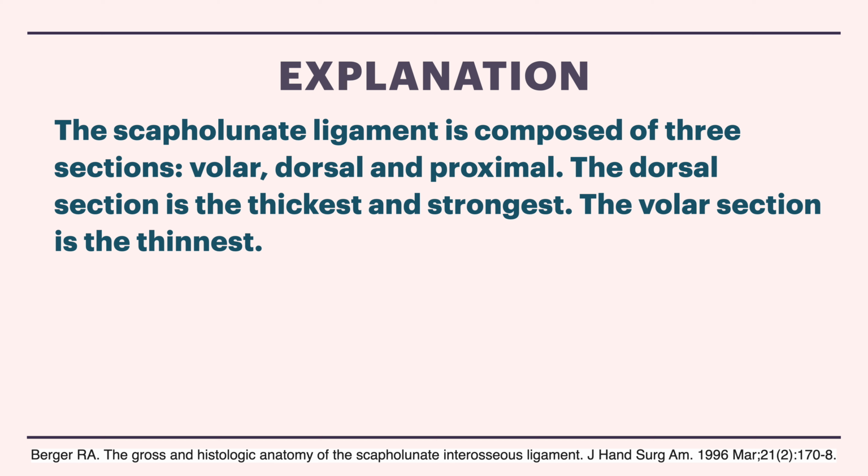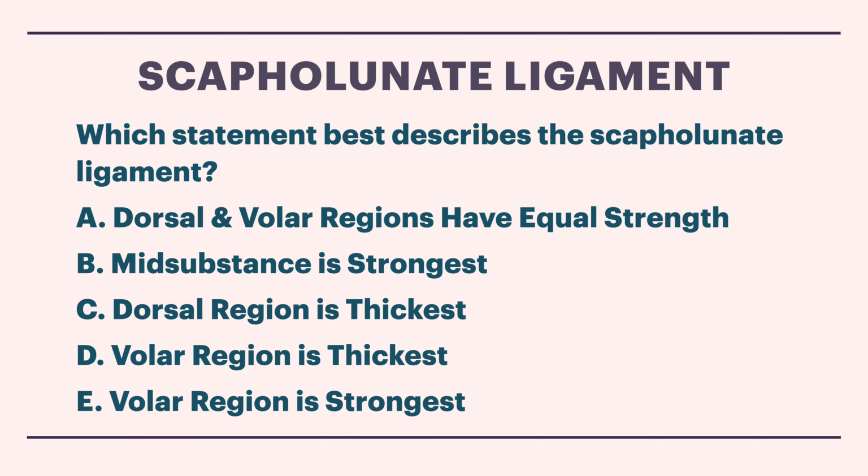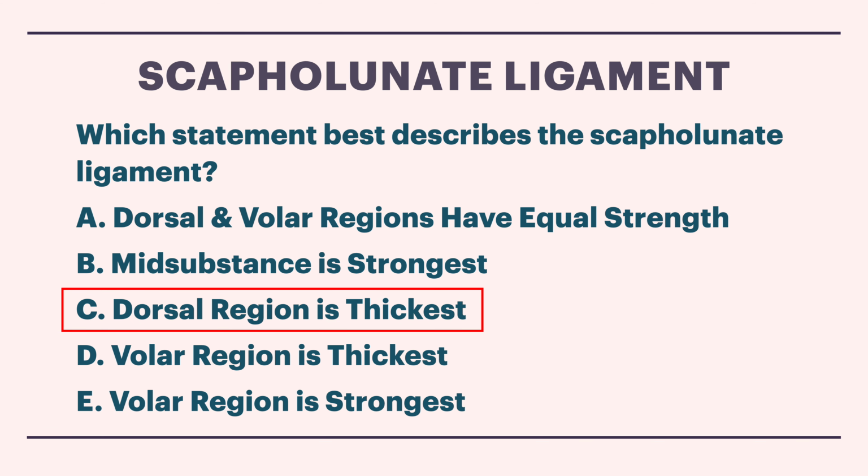The scapholunate ligament is composed of three sections: volar, dorsal, and proximal. The dorsal section is the thickest and strongest. The volar section is the thinnest. Well, so the answer is dorsal region is thickest. That's C.